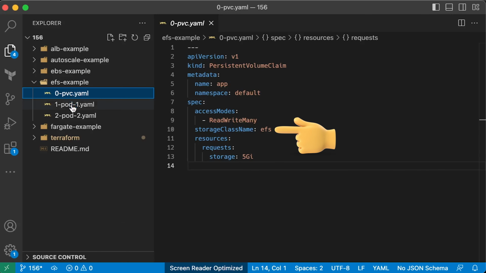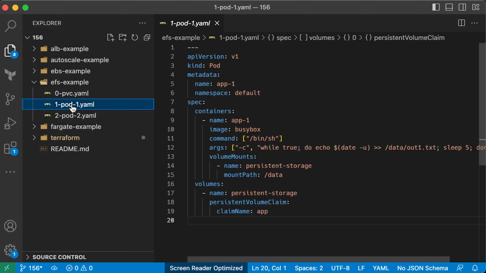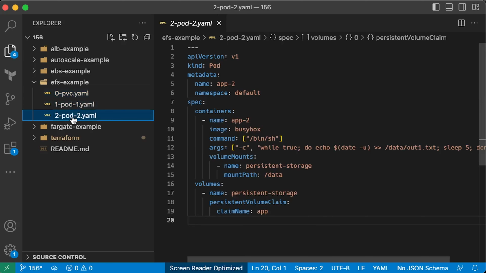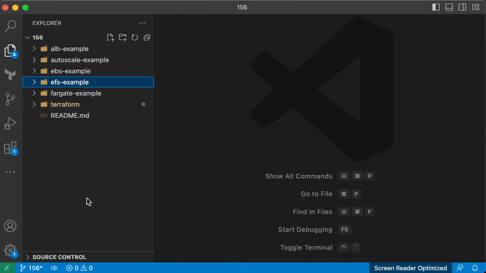While using EFS, we can specify the ReadWriteMany access mode that allows attaching the same volume to multiple pods. Also, EFS can dynamically grow in size, but since this PVC requires the storage property, we must put something there, but it's going to be ignored anyway. Next, create a pod and use that persistent volume claim. And the same thing for the second pod, we use the same PVC in both cases.